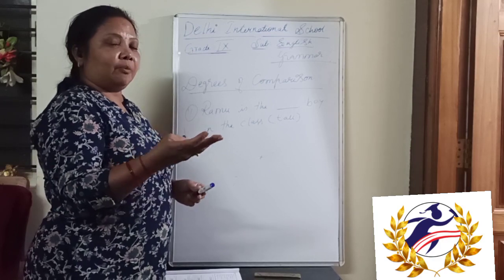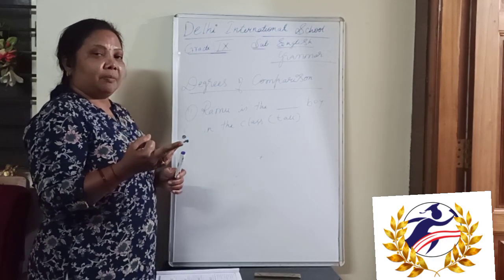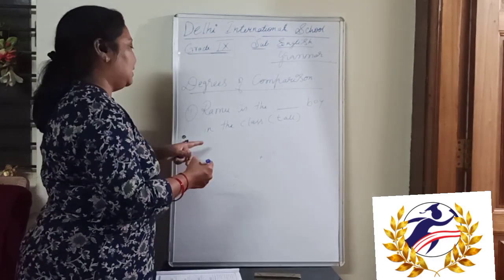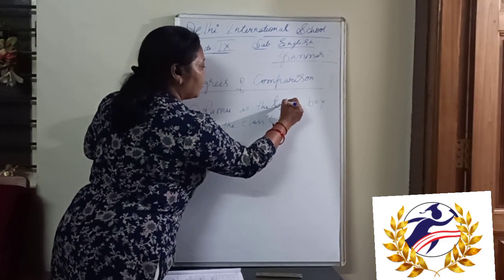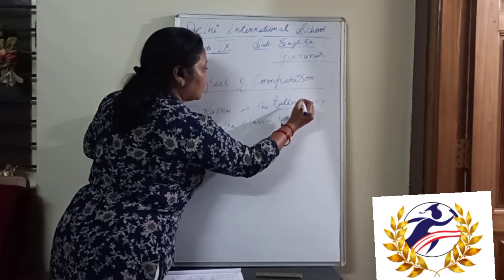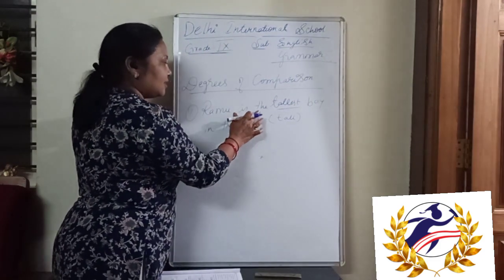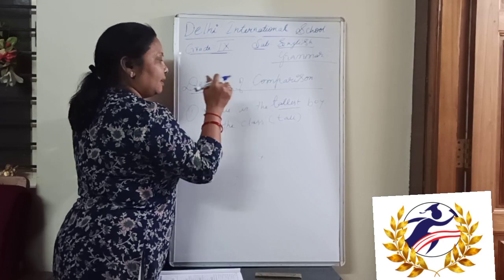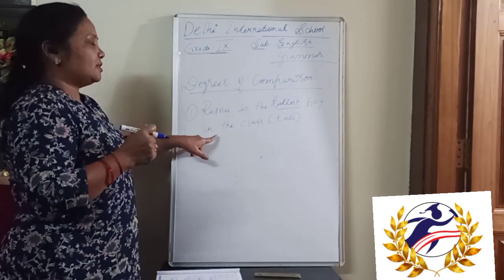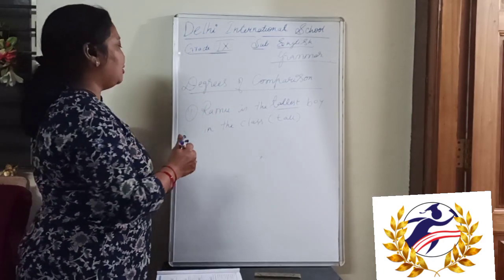So tall in the positive degree, taller in the comparative, and tallest in the superlative degree. Tall, tallest. Why did I write tallest? Because "the" has come here. So by seeing this alone, we can consider this sentence to be in the superlative degree.